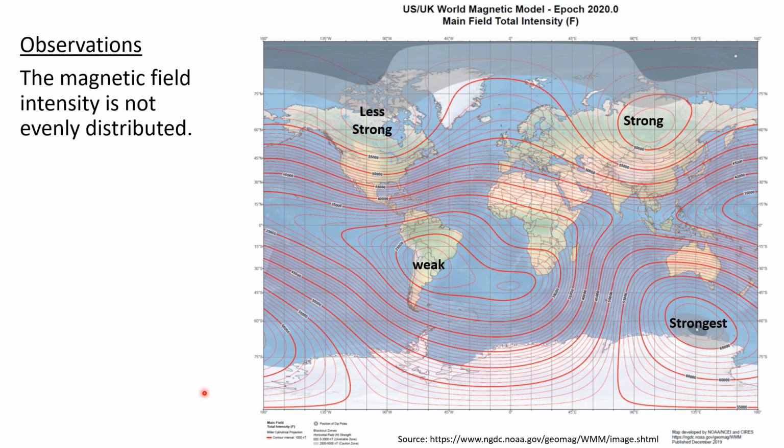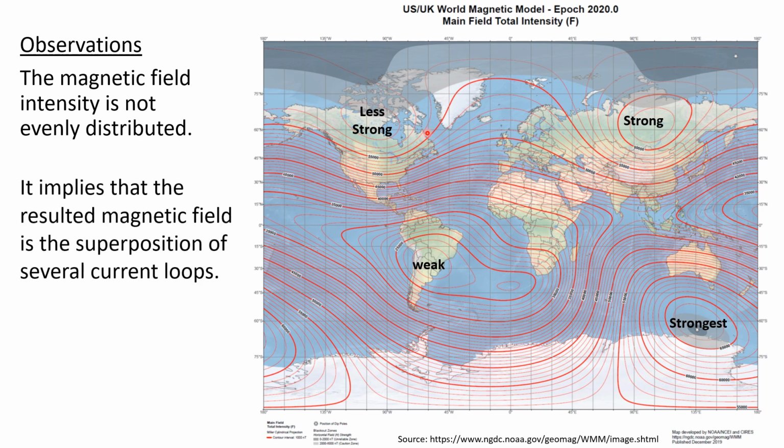This is the map for magnetic field intensity. The magnetic field intensity is not evenly distributed. There are places with strong magnetic field, very strong magnetic field, or less strong magnetic field, or even weak magnetic field. It implies that the resultant magnetic field is the superposition of several current loops.